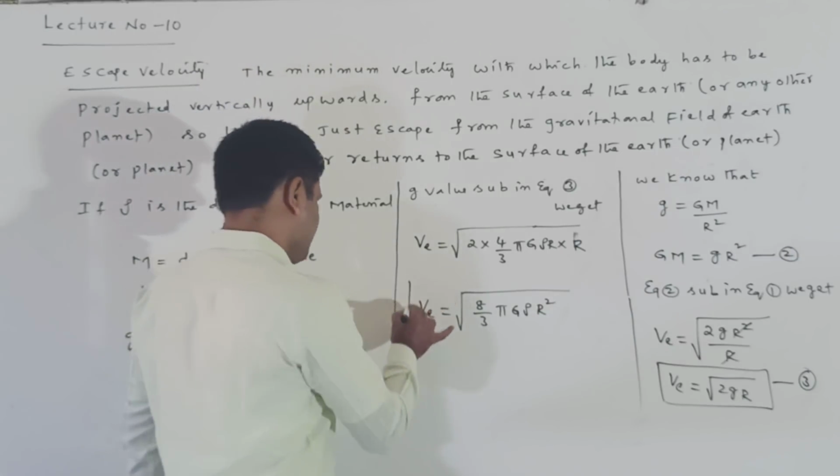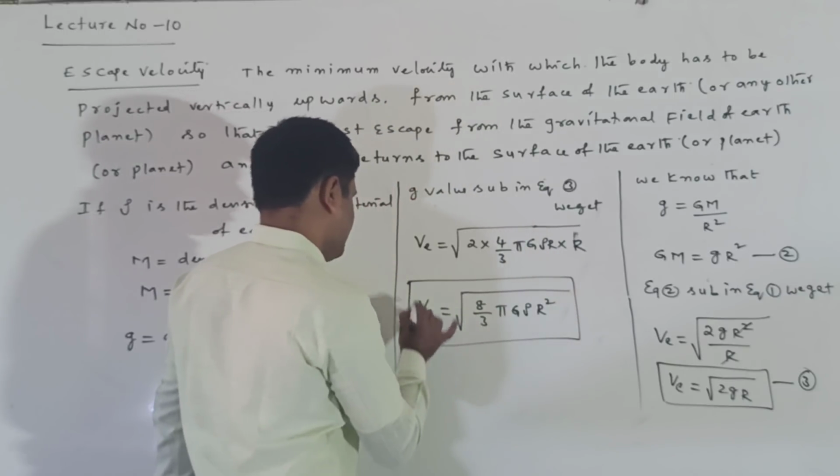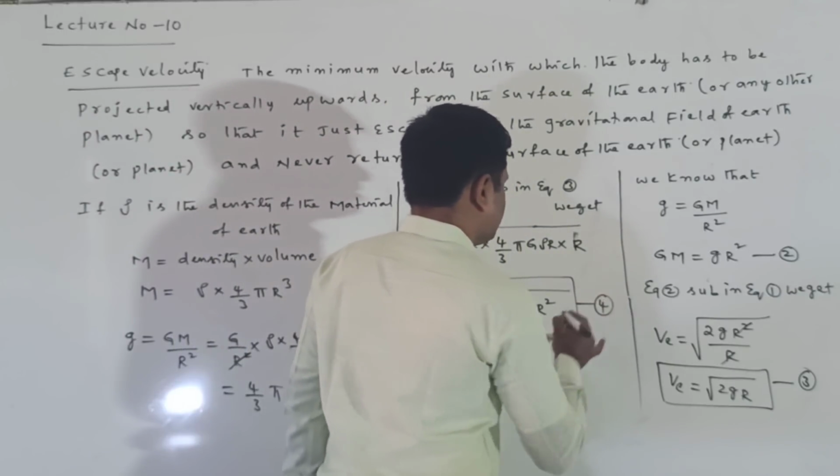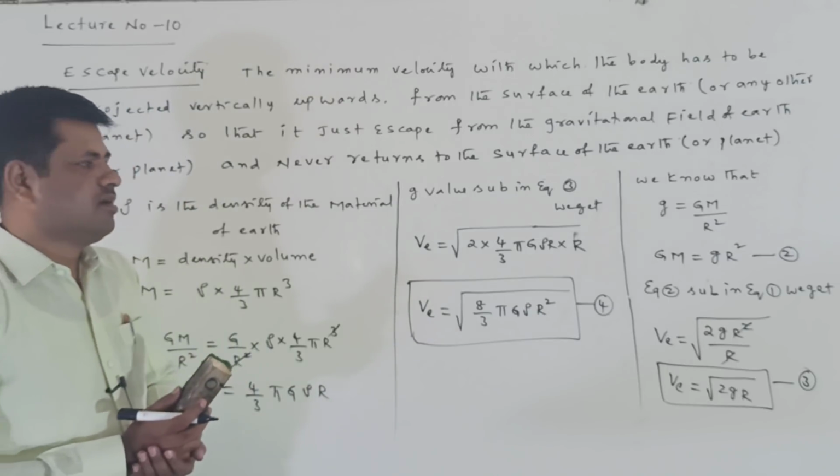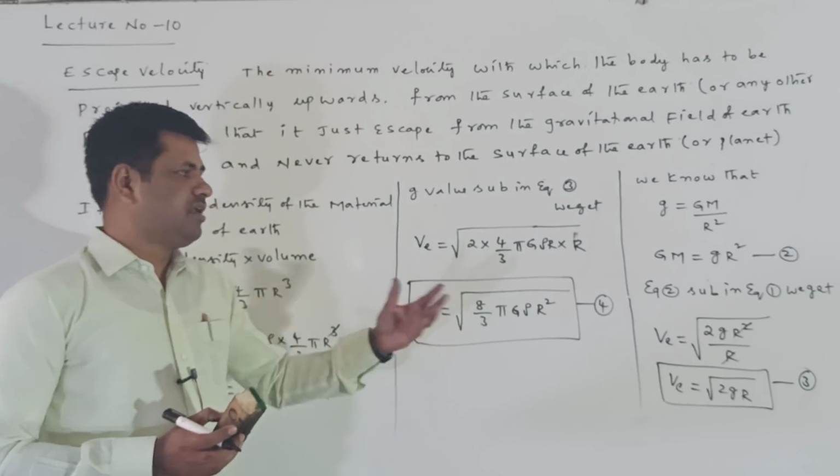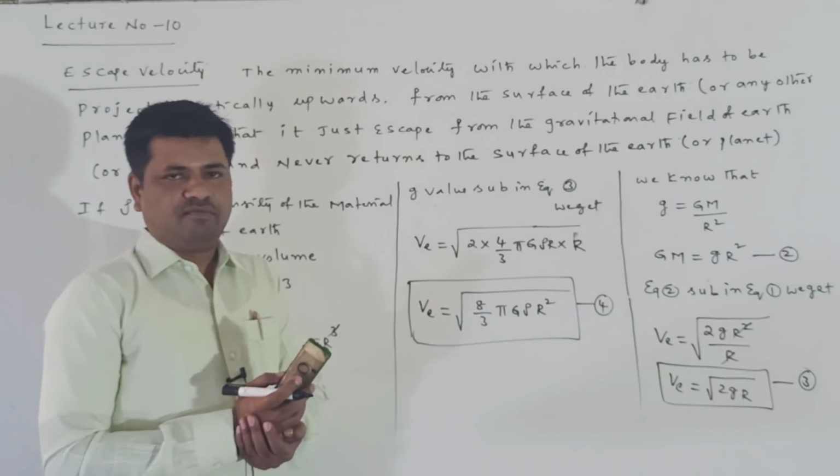This is another expression for the escape velocity, given as equation number 4. These are the different expressions for the escape velocity.